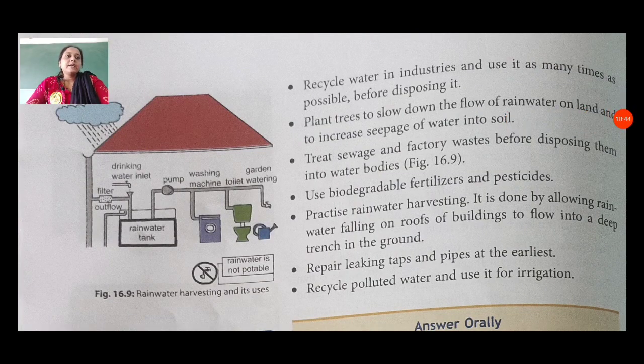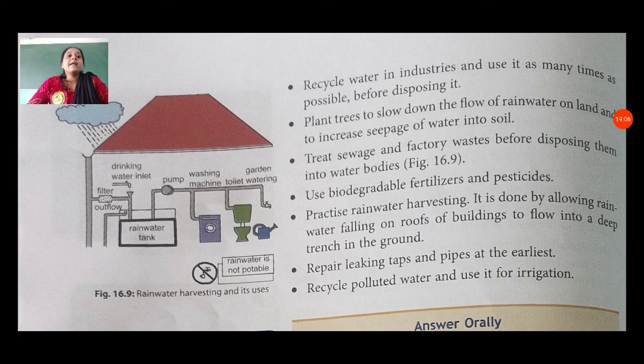Recycle water in industries and use it as many times as possible before disposing of it. Plant trees to slow down the flow of rainwater on land and to increase seepage of water into soil, and also to keep our soil fertile.